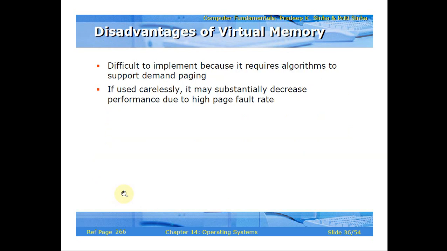Next, as it has several advantages, virtual memory also has some disadvantages. It is difficult to implement because it requires algorithms to support demand paging. Explaining demand paging is very easy, but implementing it is very difficult. Some complex algorithms need to be built. So it is difficult to implement because it requires algorithms to support demand paging.